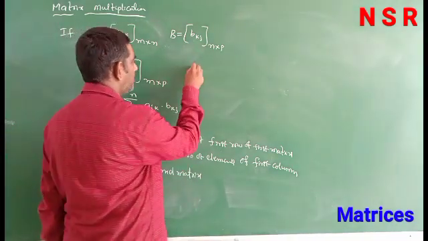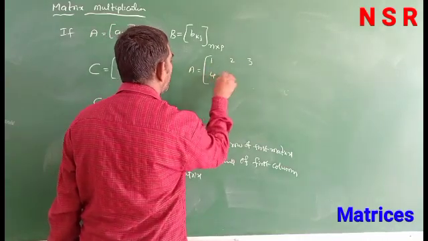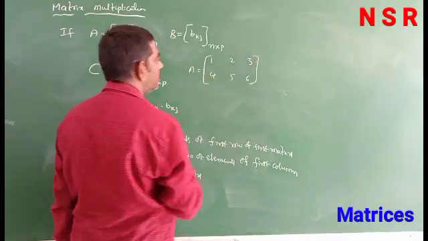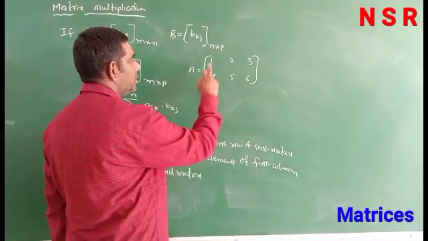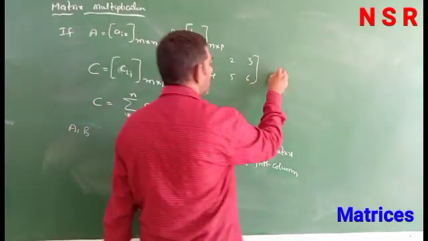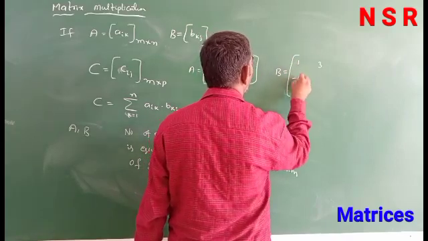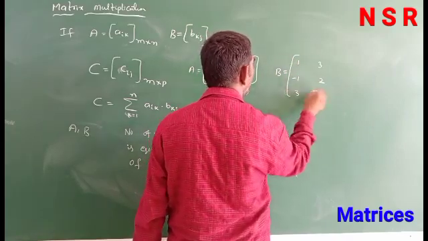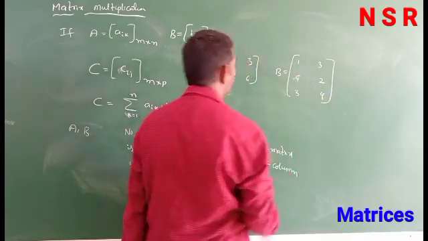For example, suppose here A matrix is 1 2 3 4 5 6. See here, the number of elements in the first row of the first matrix is 3. Now take B as 1 3 minus 1 2 3 4, here 1 5 3.